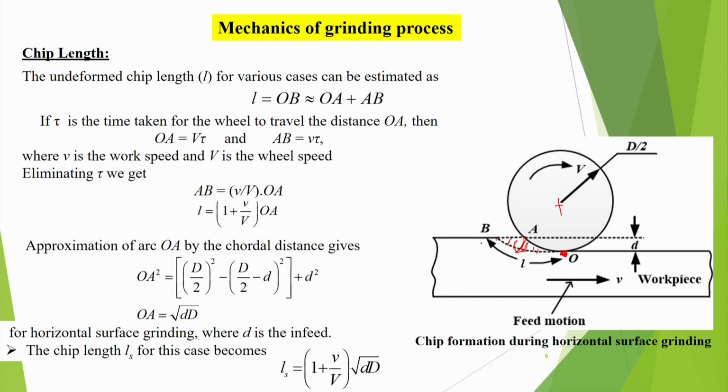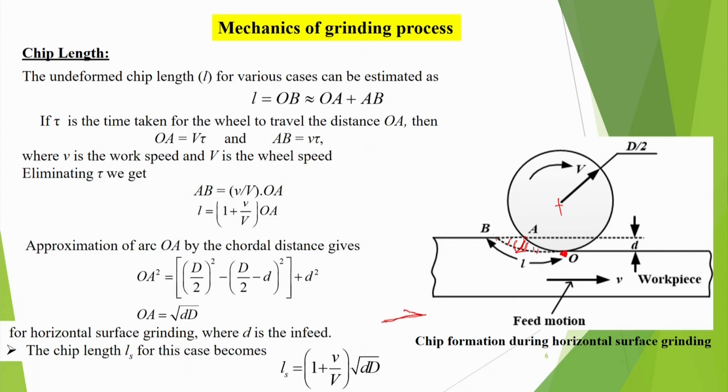So, the undeformed chip length L for the various cases can be estimated as L is equal to OB, which is approximately OA plus AB, because if this angle is very small, OAB is a very small triangle, of very small area.